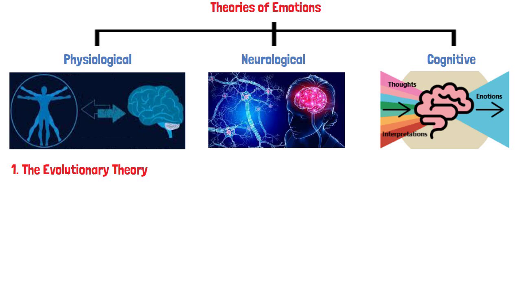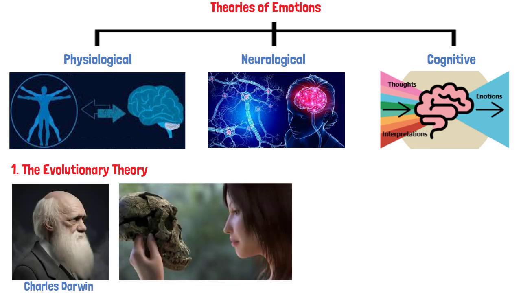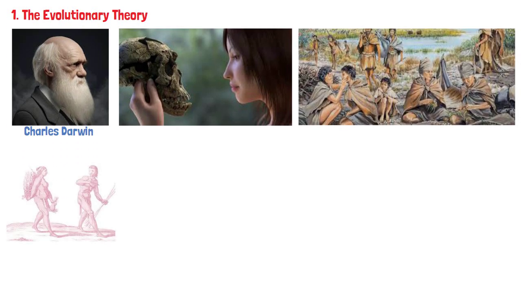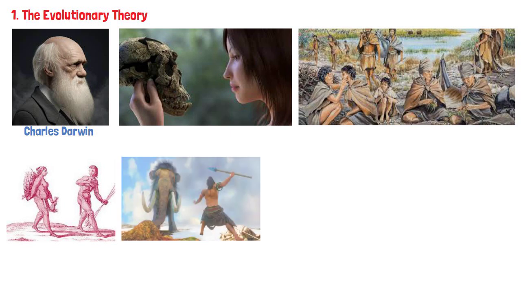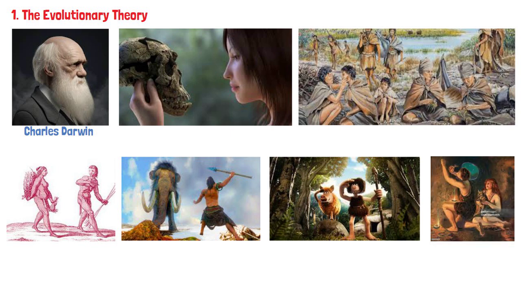The evolutionary theory. Charles Darwin proposed that emotions developed through evolution because they improved survival and reproduction. For example, love and affection encourage bonding and reproduction, while fear prompts fight-or-flight responses to danger. Emotions help people react quickly to threats or opportunities and also allow them to read others' feelings. Recognizing anger, fear, or distress in another person, or even in an animal, can help avoid harm.